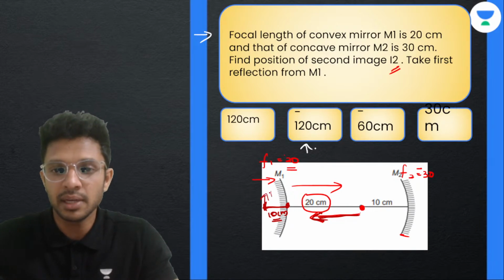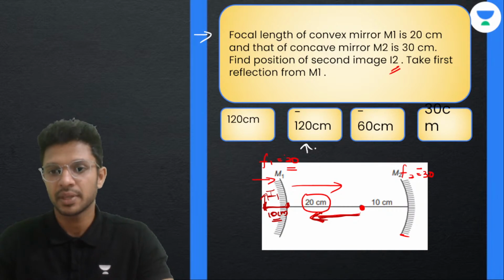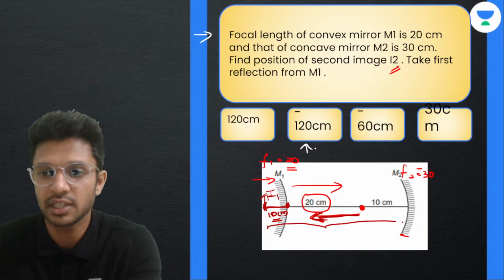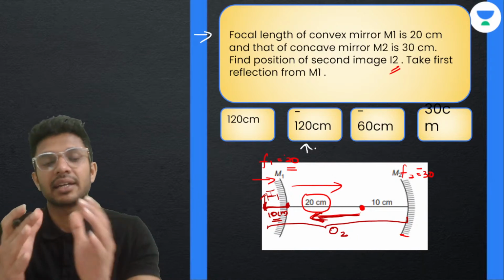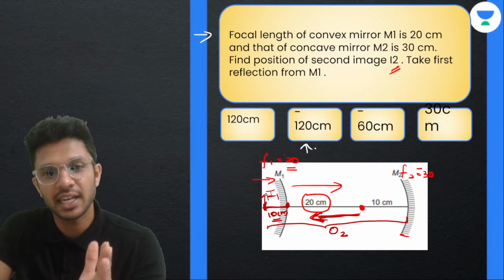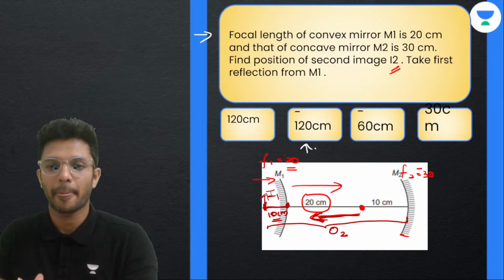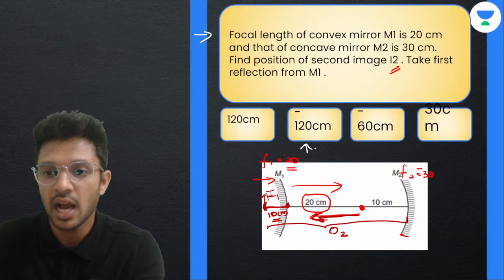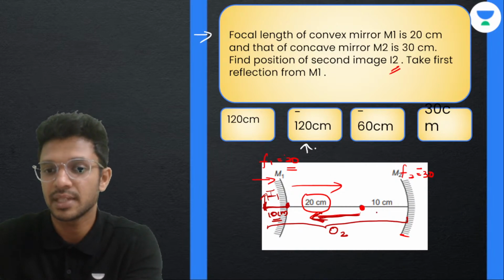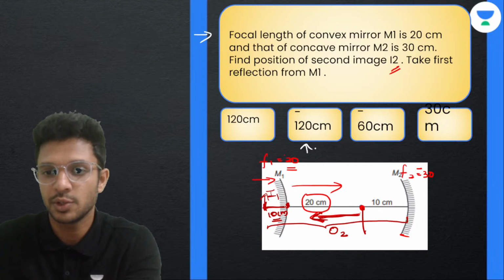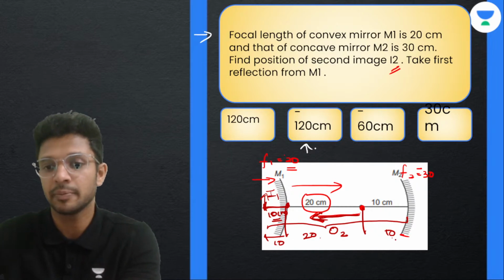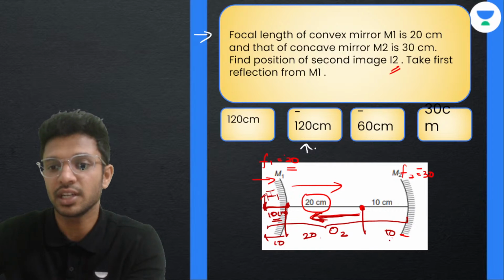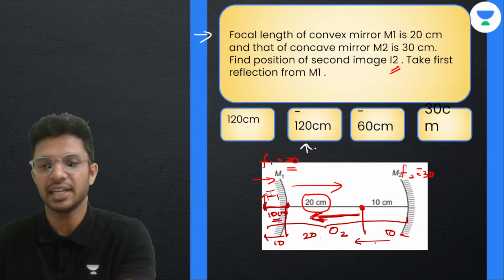Now this image, let us call it I1, is considered as the object for the second mirror. By considering this as the object for the second mirror, the final image is being formed. Tell me, for the second mirror, how much distance is the object? That is 10 till here, 20 till here, then 20 plus 10 more. Total is 10 plus 20 plus 10, that is 40. And as we are measuring towards left, it's in negative direction.